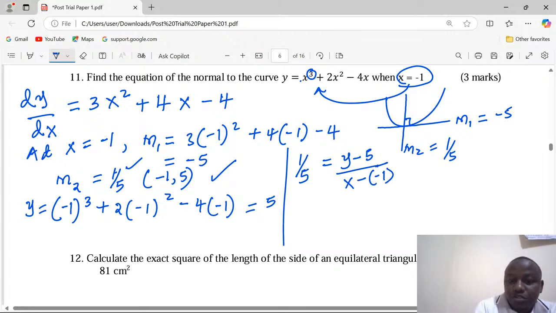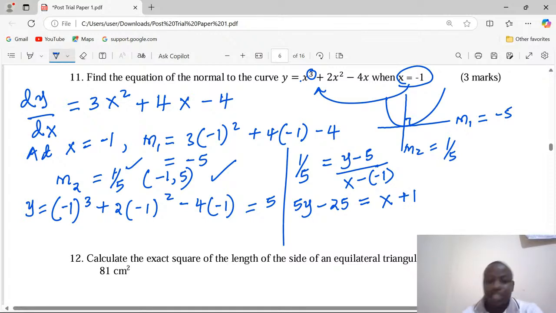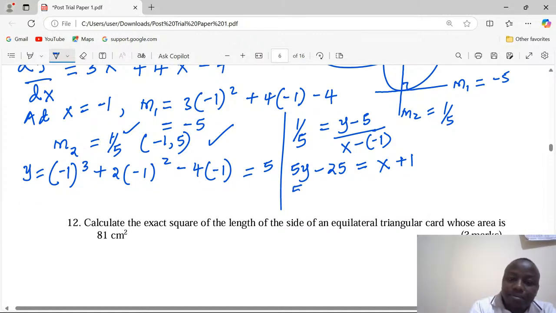So we need to cross multiply: 5y minus 25 is equivalent to x plus 1, x plus 1. 5y is equivalent to x plus 26.